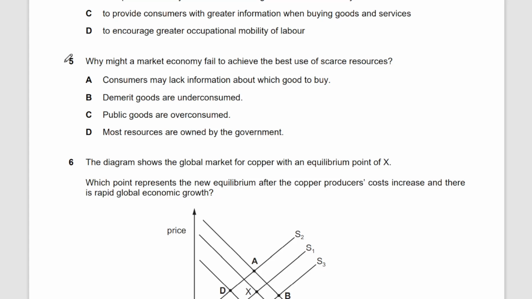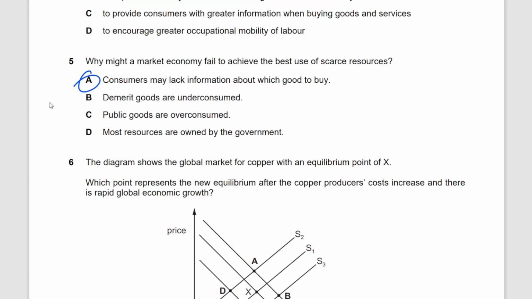A failure means they fail to achieve the best use of scarce resources, right? So consumers may lack information about which good to buy. So there is, you can say, information failure. You call it information failure, okay? So A is the correct option here.